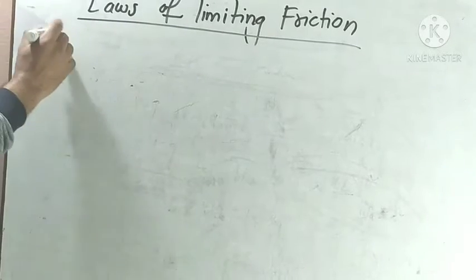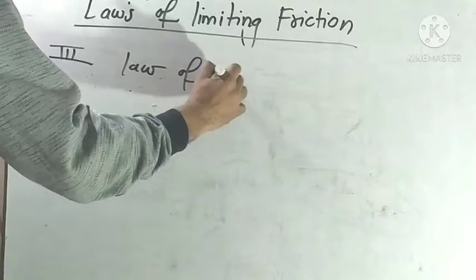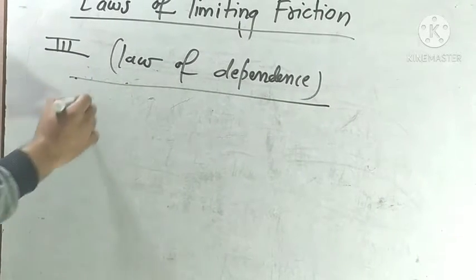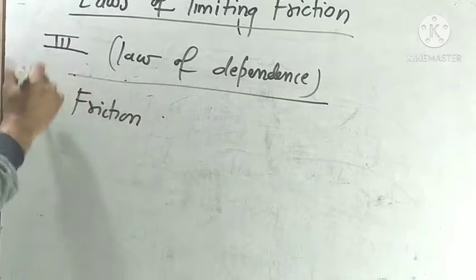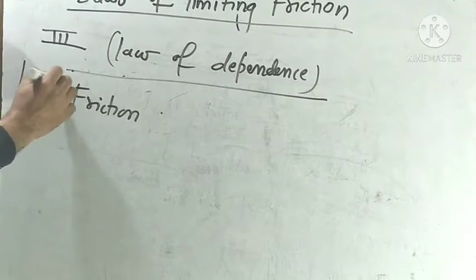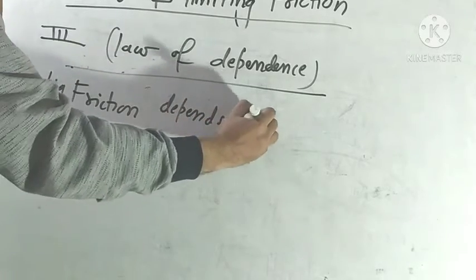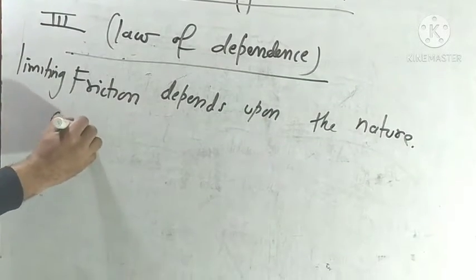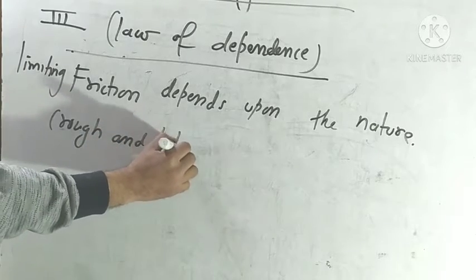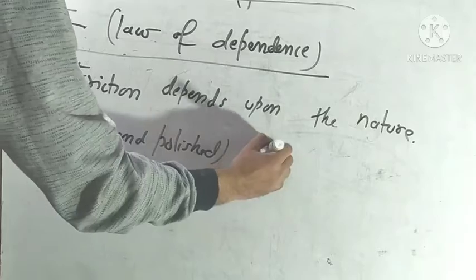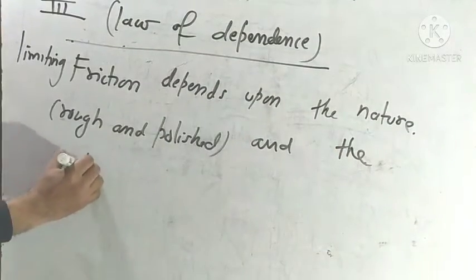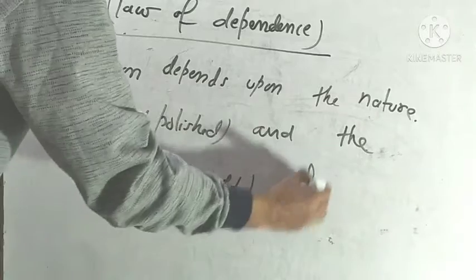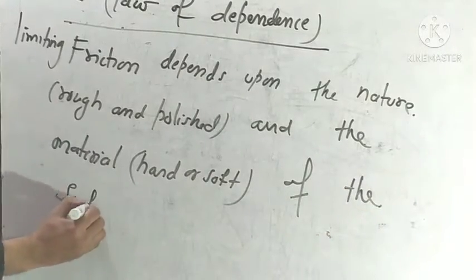The next law is the law of dependence. Limiting friction depends upon the nature, I mean rough or polished, and the material, hard or soft, of the surfaces in contact.